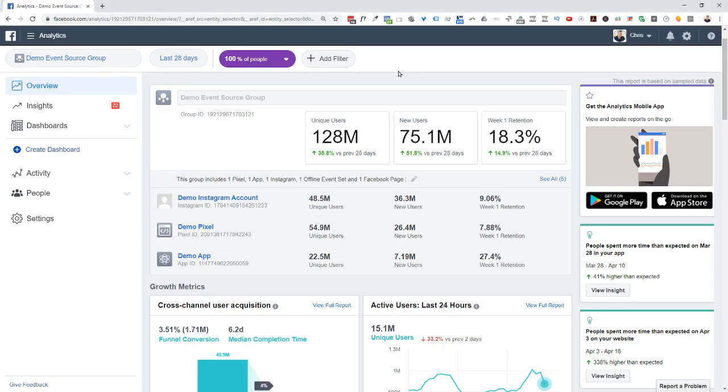Now, finally, let's talk about a platform we haven't talked about for some updates in a while, and that is Facebook. They have gone through a facelift of sorts, and there's a little bit of redesign stuff that's causing some issues, and it did with our account as well. So when you come back here, if your event source group isn't where it used to be, it's just because you got to give yourself more permission for it.